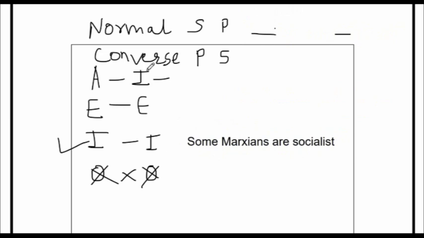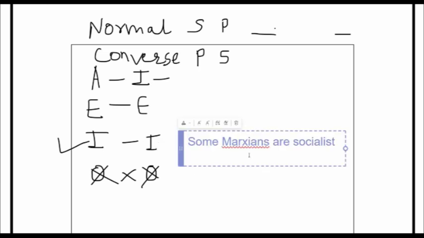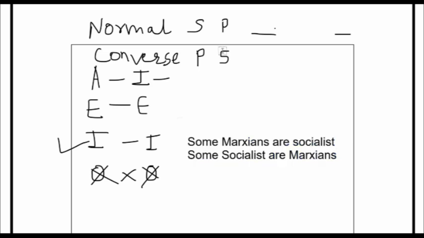Now, if you want to convert from I to I, because this is a normal statement, they can tell us to do converse of this only. So I can be converse to I only. How do we do that? We write some, because we have to remain in the I proposition. We write some socialist are Marxians. This is the rule I explained. The subject becomes the predicate. The subject here has become the predicate, and the predicate of the original has become the subject of the converse. Rest all remains same because we have to keep it in the I proposition only.